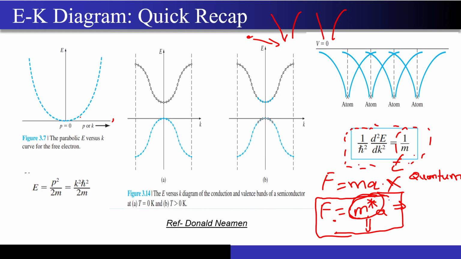And why is this effective mass so important? Because this effective mass tells me the ease with which an electron can move in the crystal, right? So let's say I have a semiconductor crystal, and this is the electron, and I have another semiconductor crystal. If the electron is able to move very easily in this crystal compared to this crystal, right?